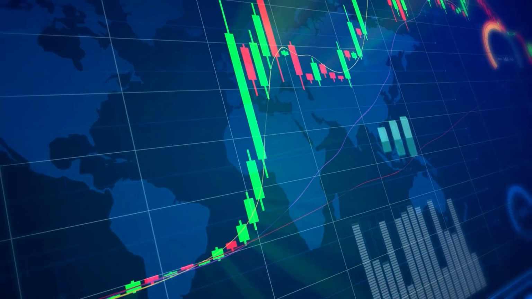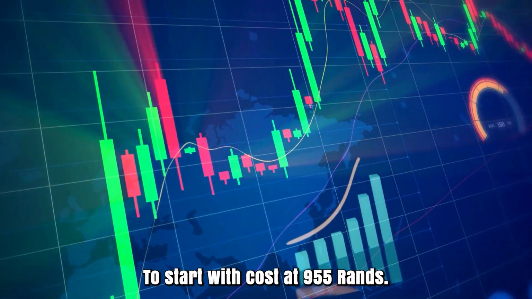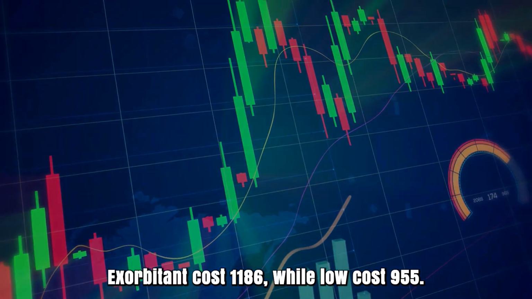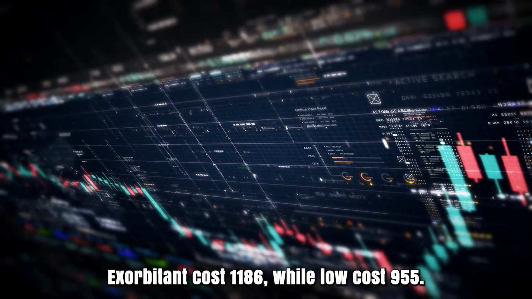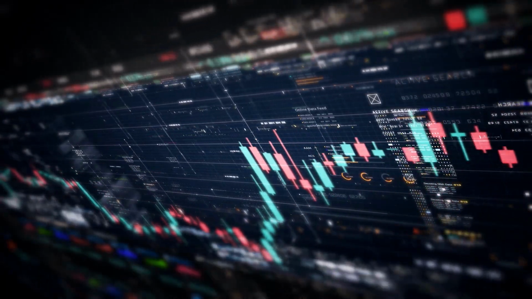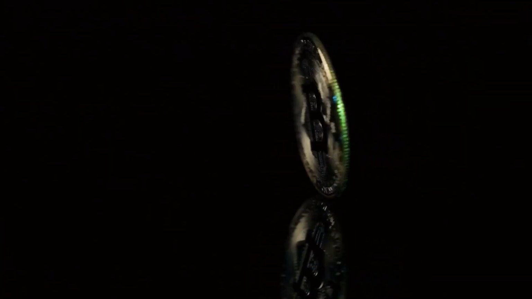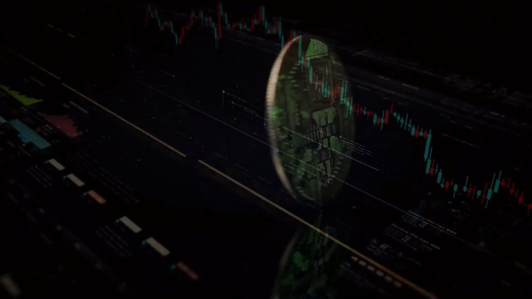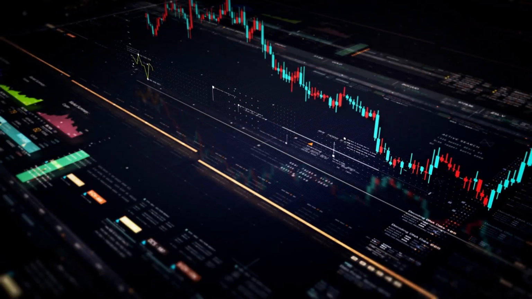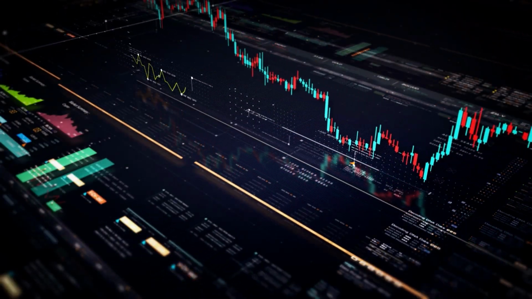Avalanche forecast for March 2026. To start, price at 955 rands. High price 1186, while low price 955. They found the midpoint price of 1051. Avalanche price forecast toward the month's end 1108. Change for March 16%. Avalanche price prediction for April 2026.